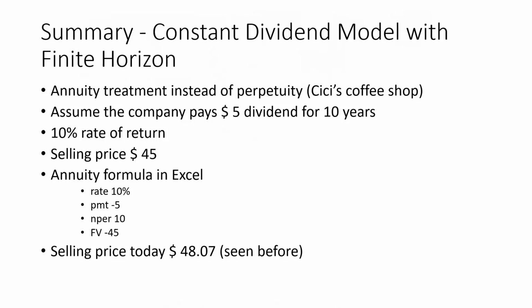To summarize, the constant dividend model with finite horizon is treated like an annuity except for that last cash flow in case we expect to sell the stock. And we assumed that the company was paying $5 dividend in the first case for 10 years, 10% rate of return, selling price of 45 by Mr. Kimani P. We used the annuity formula using the PV function. Rate was 10%, PMT was -5, future value was -45, and the number of periods was 10. And then we got the purchase price, a present value today as 48.07. So we saw that already.